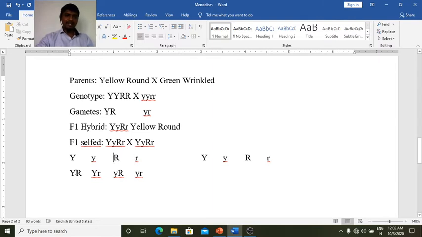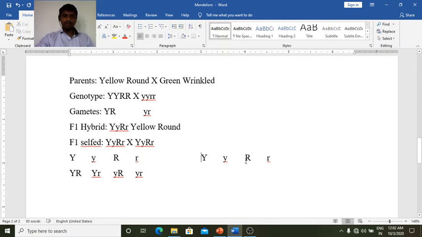We can go for this allele also, but we get similar types of combinations. Capital YR may get associated with the capital Y, and we again get capital Y, capital R. This capital R may get associated with the small y, and we get the same combination, capital R, small y. Again, this small r may associate with the capital Y, and we get the same combination, capital Y, small r. Similarly, small r may associate with the small y, and we get the same combination. So here we made the combinations by considering only the first two alleles: capital Y capital R, capital Y small r, small y capital R, small y small r.